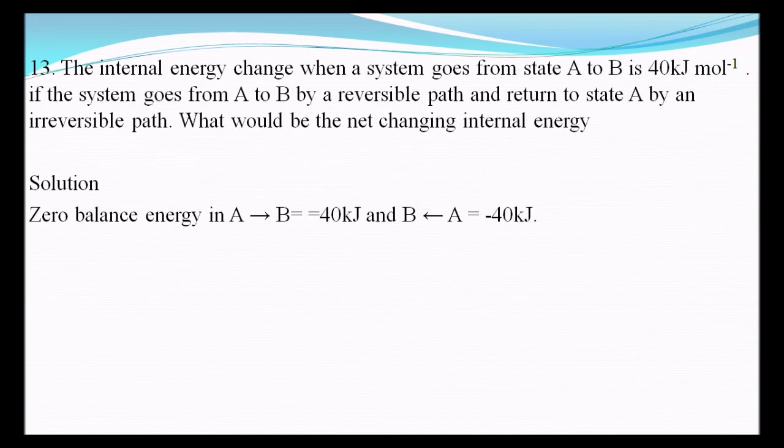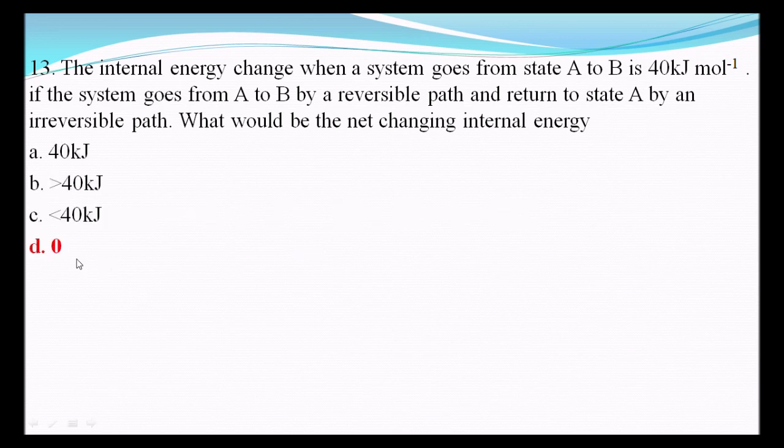The internal energy change when a system of gas goes from A to B is 40 kilojoules. If the system goes from A to B by a reversible path and returns to state B by an irreversible path, what would be the net change in internal energy? Solution: A to B is 40 kilojoules, B to A is minus 40 kilojoules. Therefore, the answer is 0. 40 minus 40 is 0.